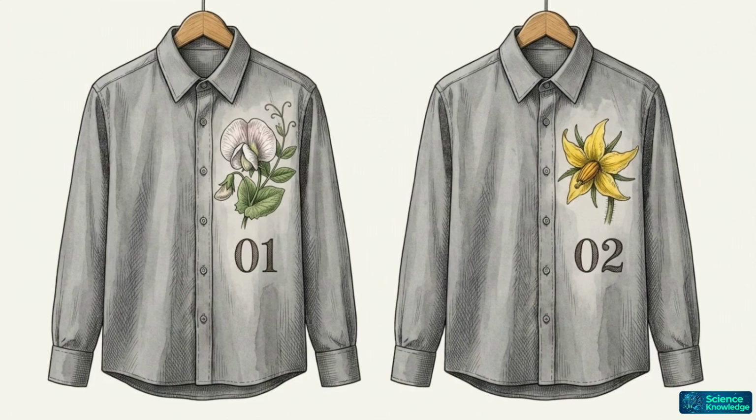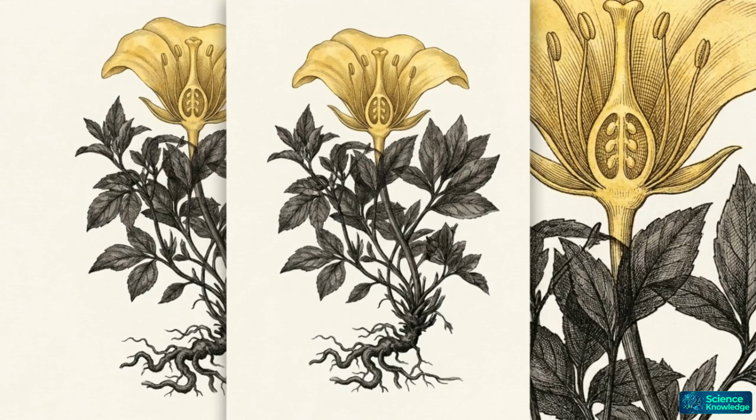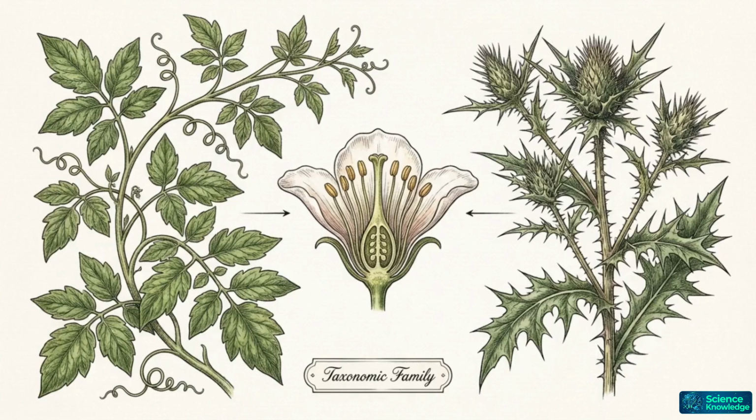Think of green leaves as a generic school uniform. The floral structure is the student's unique, permanent roll number. Flowers provide the structural records that allow us to see through the disguises created by outward shapes. This is the core rule of botanical classification. When wildly different outward appearances share a similar reproductive structure, they belong to the same family.